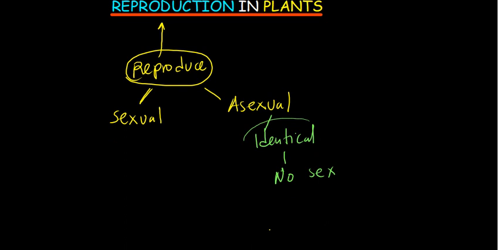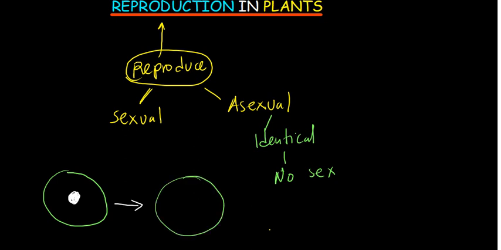Now, when you're talking about reproduction such that you are going to have an identical offspring, the offspring is identical to the parent, this happens more just like a division. For example, you have got what we call binary fission. So you have got this organism with a nucleus here. So what is going to be happening is this organism will start to divide. The first thing that is going to divide, the nucleus is going to divide. So we're going to get something like this. The nucleus starts dividing.